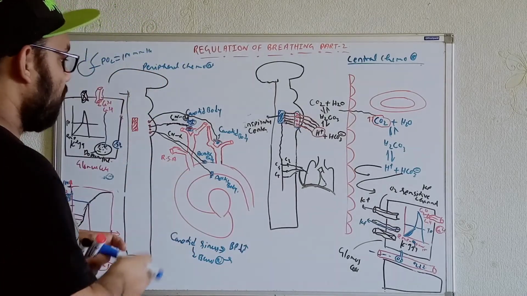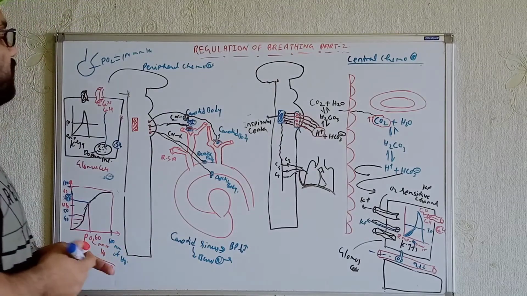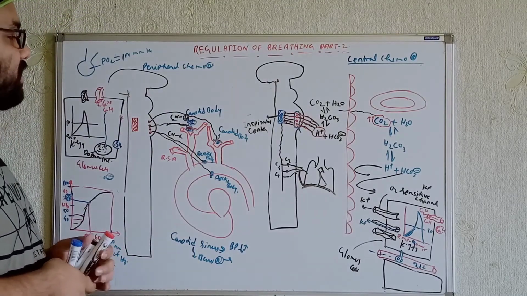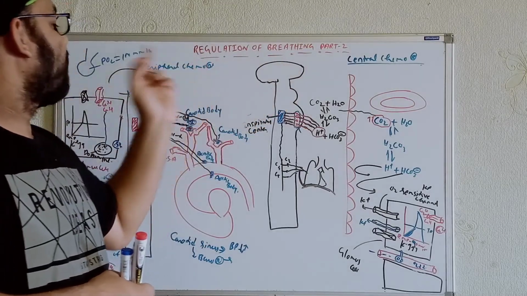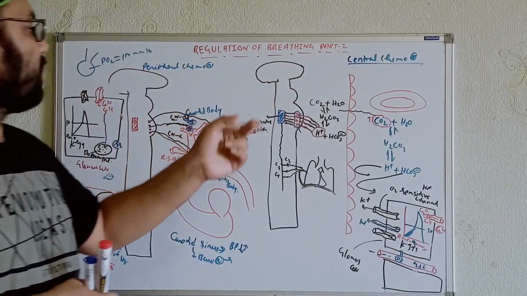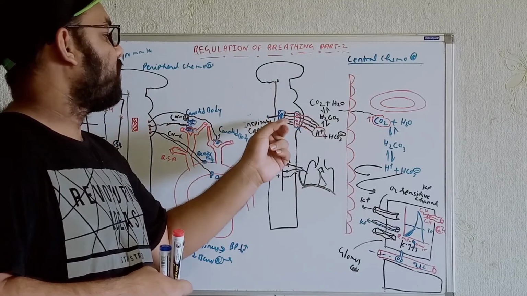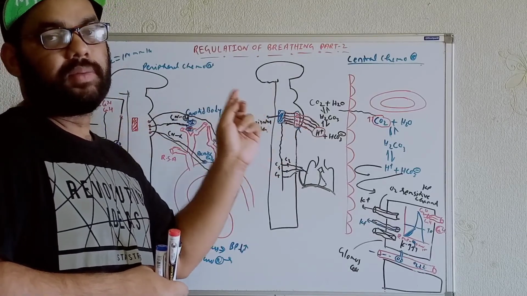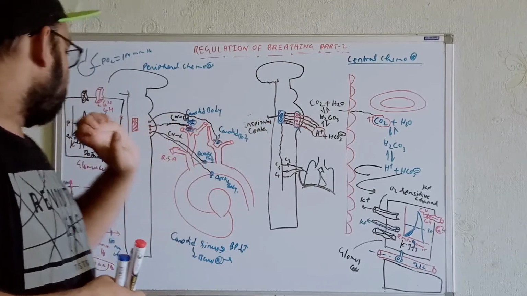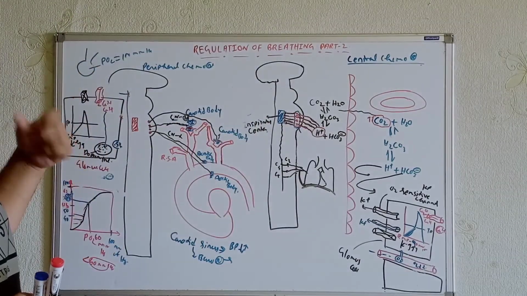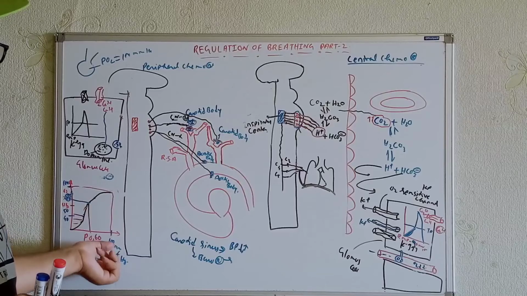So this is all about the regulation of breathing in different aspects. For example, we got over here the central chemoreceptors and the peripheral chemoreceptors. The central chemoreceptor is involved with the partial pressure of carbon dioxide and is also sensitive to protons, in terms of the pH. And in terms of the peripheral chemoreceptor, I hope it's clear for you guys.